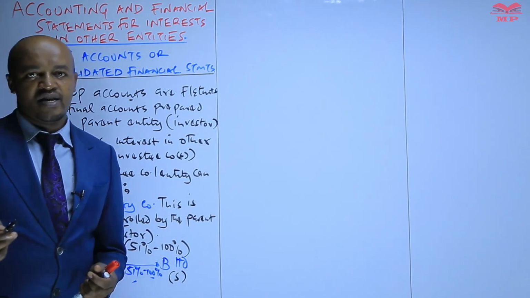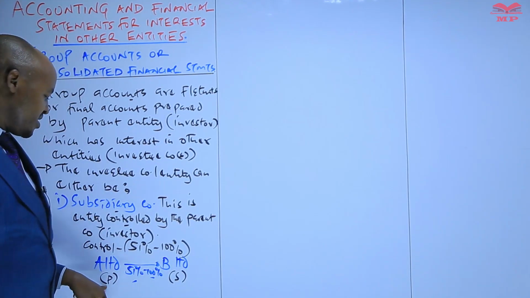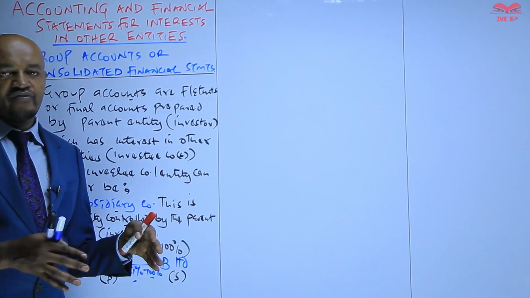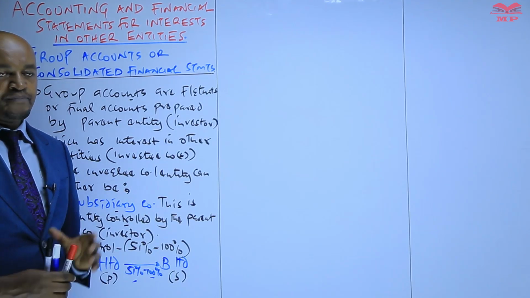Therefore, under the requirement of the Companies Act, because this company has control over B, at the end of the year it is required to prepare the group account, or the consolidated financial statement.